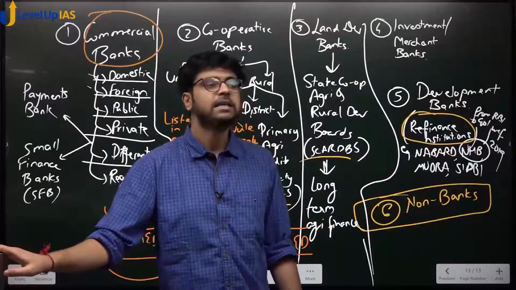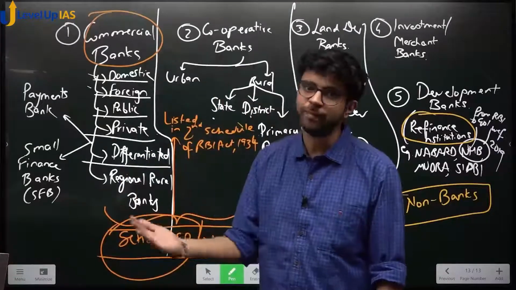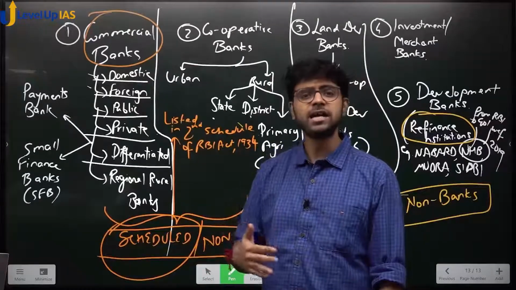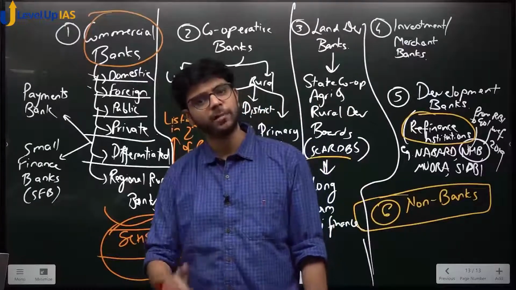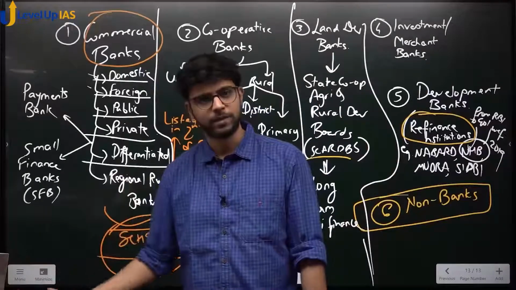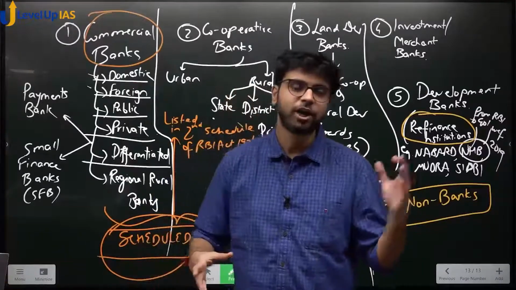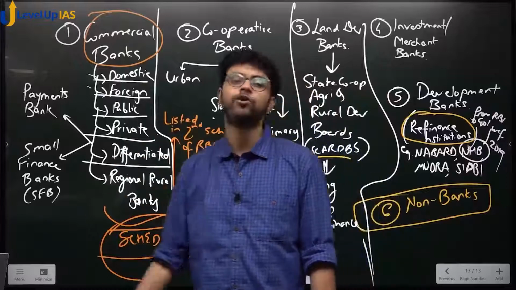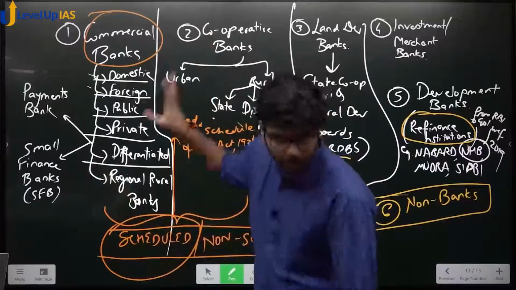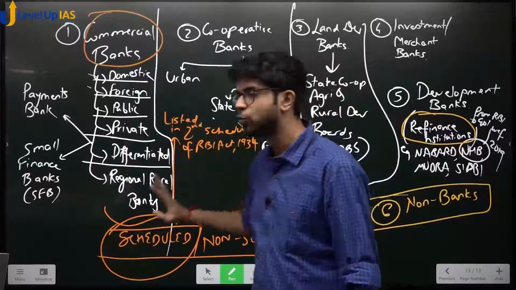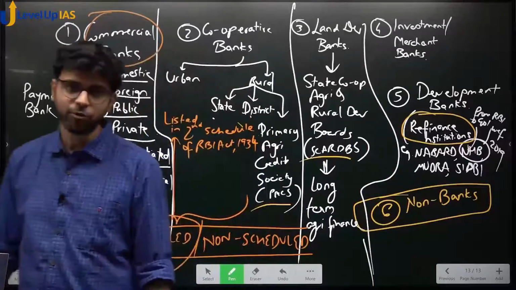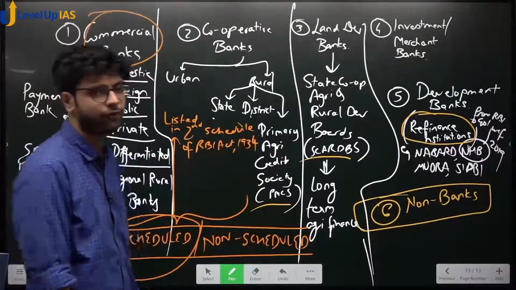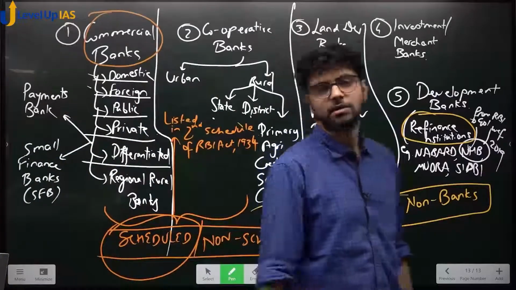Just an example. Similarly, RBI Act has a list of banks. RBI Act has a list of banks who are recognized by RBI, who are registered under RBI and whom RBI gives help. So all the functions that we saw, RBI is a lender of last resort, RBI is government's bank, etc., are applicable to scheduled banks, both scheduled commercial banks and scheduled cooperative banks. So whoever asks you what is the meaning of scheduled banks, the meaning is it is listed in the second schedule of Reserve Bank of India Act 1934. Is this clear?